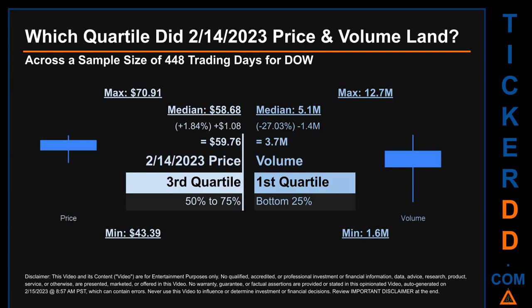Descriptively, DOW has a median price of $58.68. Therefore, February 14, 2023 price was higher from that middle marker by 1.84%. The day's volume of 3.7 million was less than the median by 27.03%.